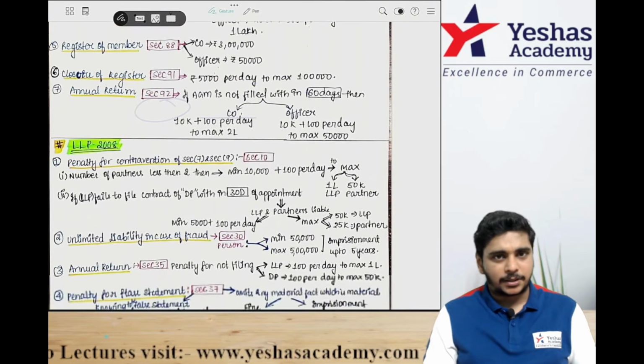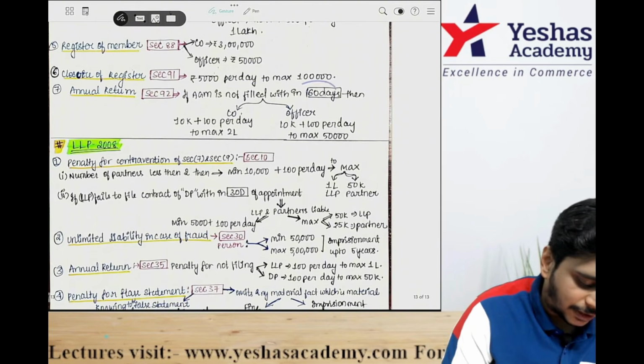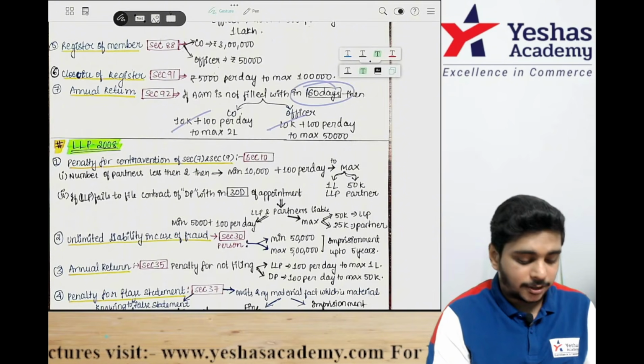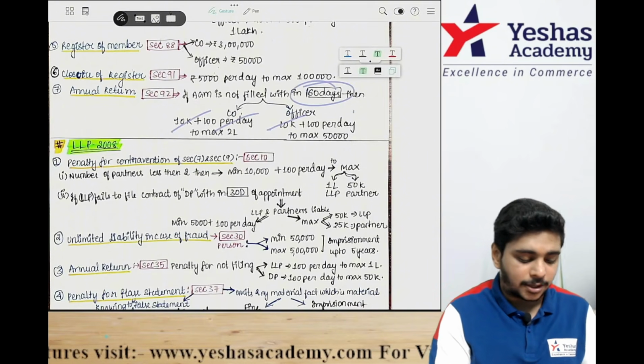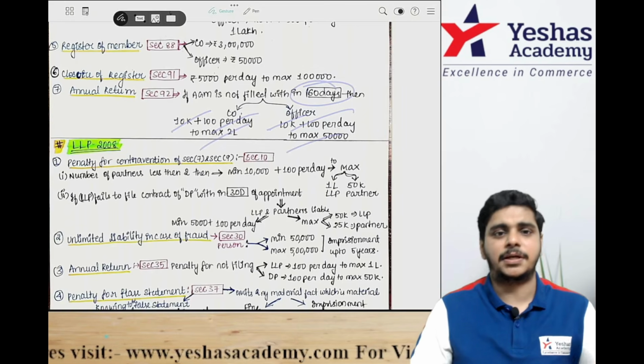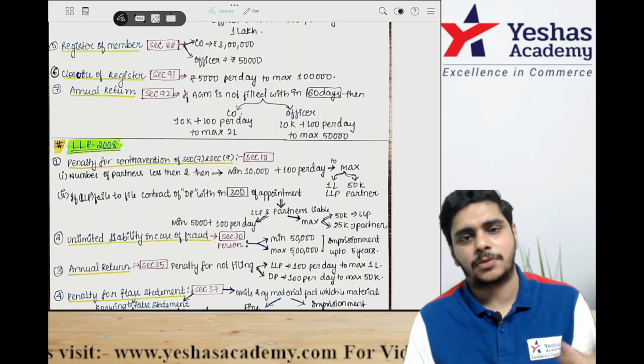Annual return, very important penalty. If the annual return is not filed within 60 days of the AGM, then 10,000 rupees and 100 per day, maximum 2 lakh, maximum 50,000. Very important penalty. They have asked it a lot of times.